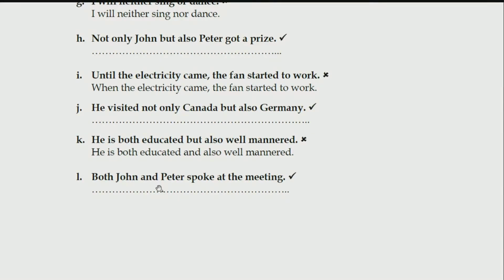"Both John and Peter spoke at the meeting." Very easy, very simple, and it is a correct sentence. मीटिंग में दोनों बोले, जॉन एंड पीटर. दोनों ने मीटिंग में बात की और यू कैन से डिस्कस्ड समथिंग.